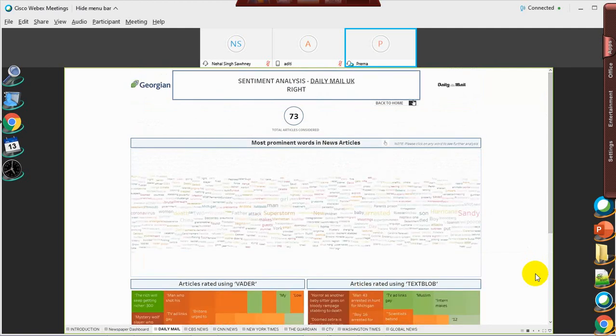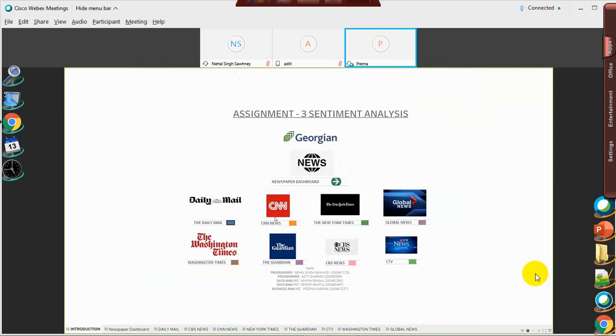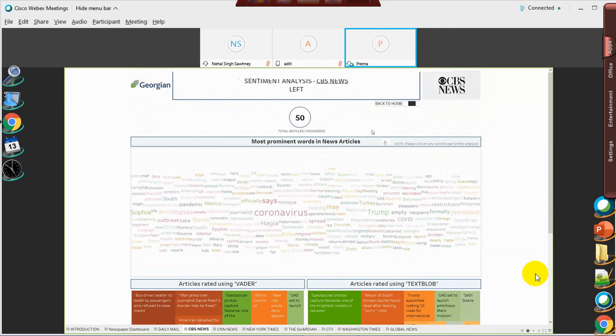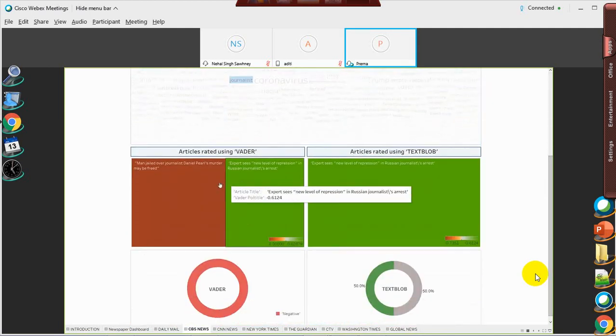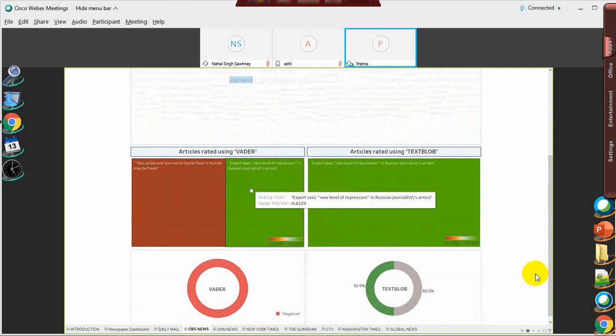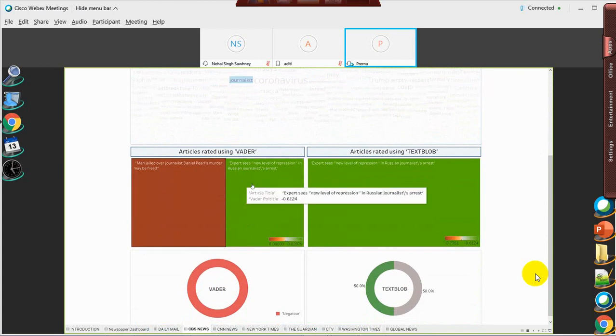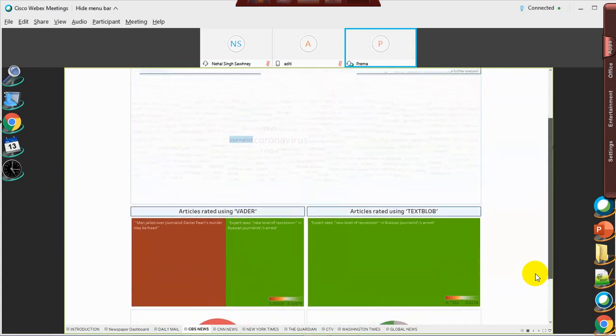I will give you another example of another newspaper. So if I go to, say, CBS News, we can click here. I am redirected to CBS News. We have extracted 50 articles and processed them to give these prominent words. If I click on the word journalist, we can see that it was used in the following 2 articles, giving negative and positive sentiment.